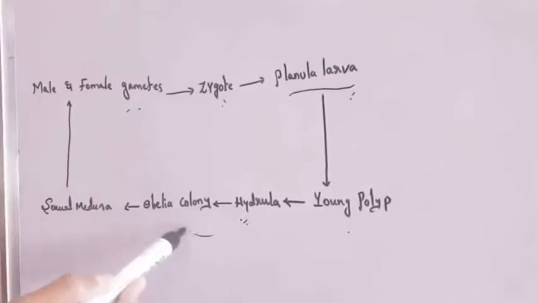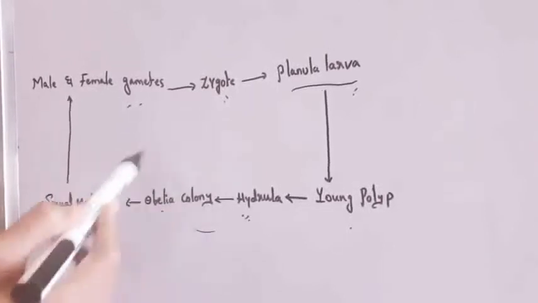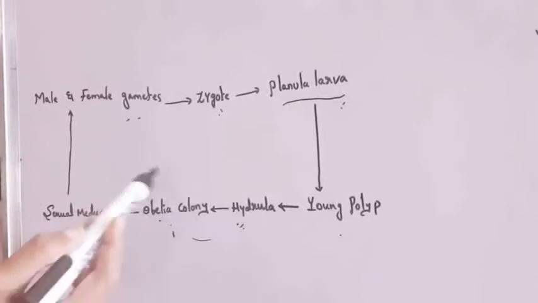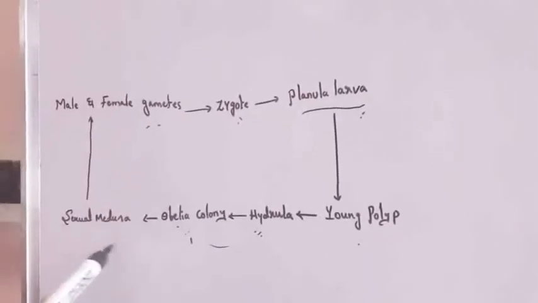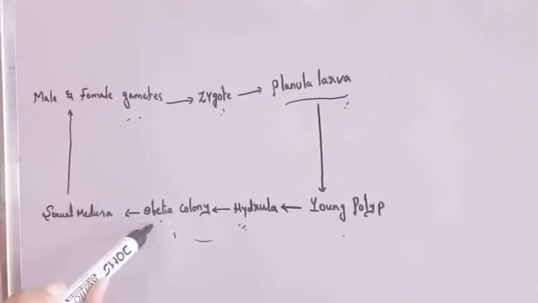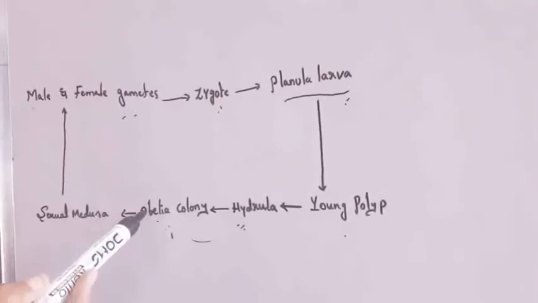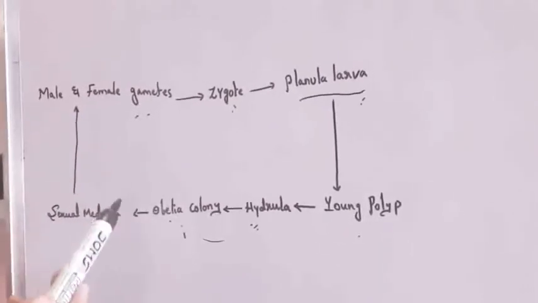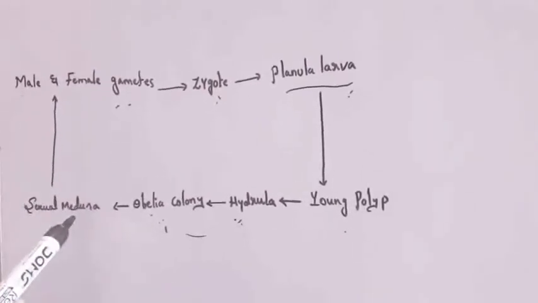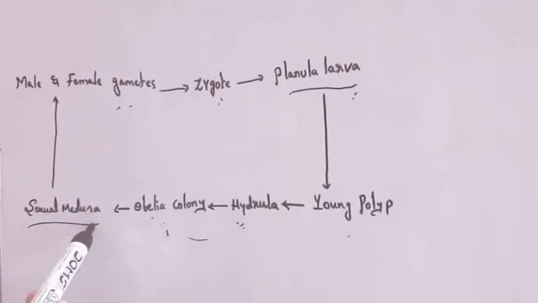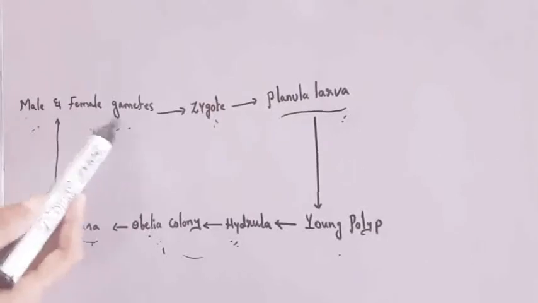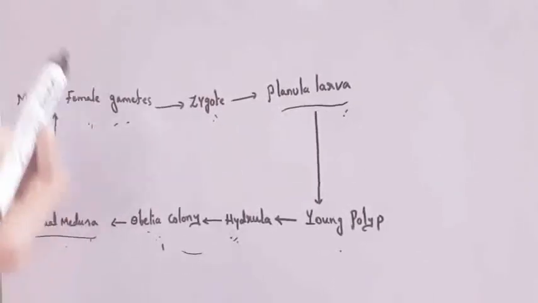Then the hydrula, by budding, forms an Obelia colony, and the same cyclic process continues. The Obelia colony produces three types of zooids, and the blastostyle produces the sexually reproductive zooid, the medusa, which produces male and female gametes. So this is about the life history of Obelia.